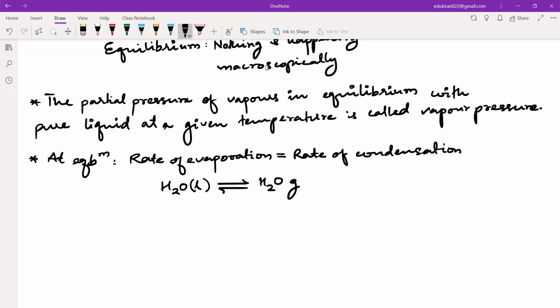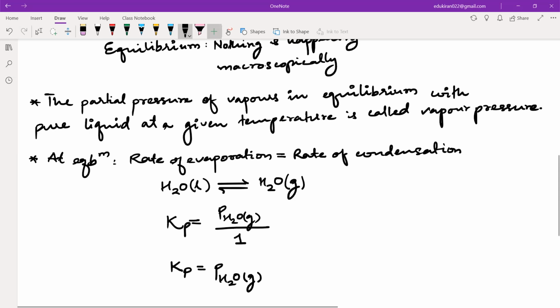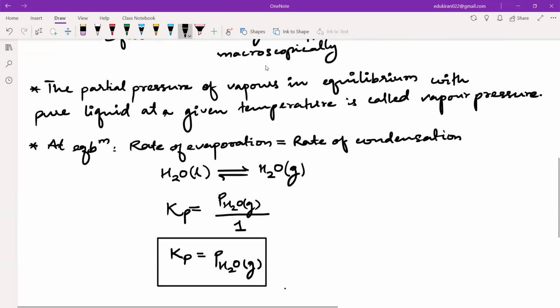Whenever there is equilibrium, we can also write the equilibrium constant, K. The equilibrium constant K is the amount of product over reactant. Here we have gas, so we write it in terms of the pressure of H2O gas, divided by the liquid. This H2O is a pure liquid, and all of you know that for a pure liquid or pure solid, its concentration or pressure is taken as 1. So we are writing Kp here. Kp is equal to the partial pressure of H2O in the vapor or gaseous phase. Also remember, this pressure is the vapor pressure.